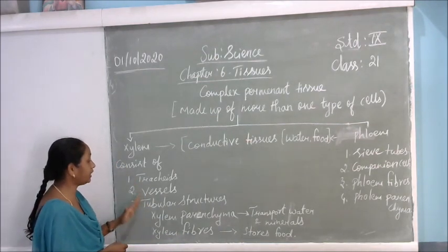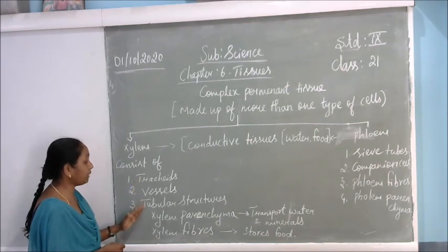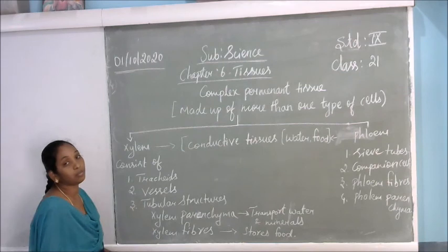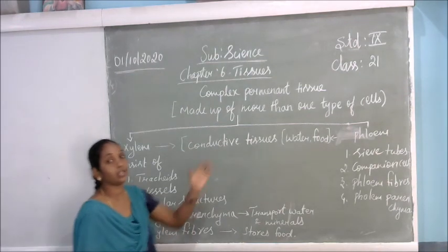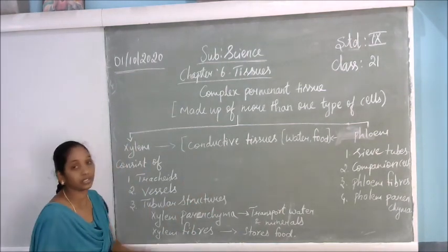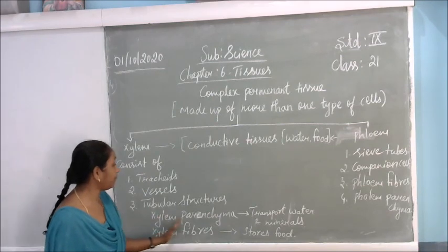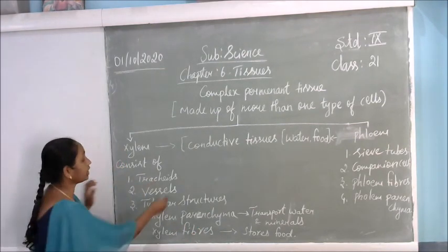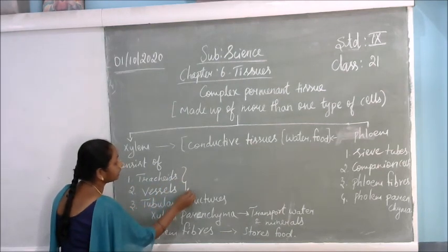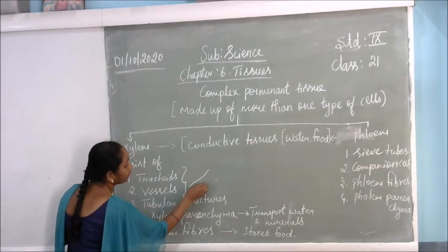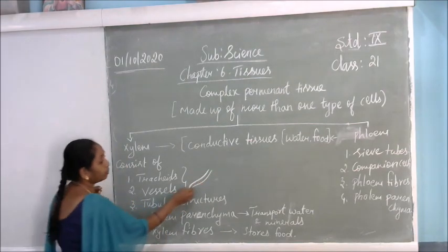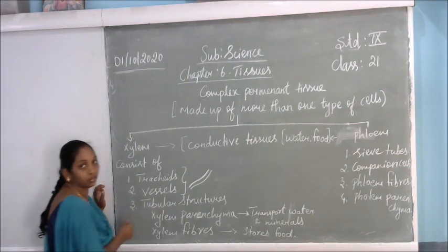Each one of the tracheids and vessels is very helpful to absorb the water and send it to the other parts of the plant. Here the tracheids and the vessels are like tubes. Whatever water and minerals are absorbed by the roots go through this way. This is the path only.